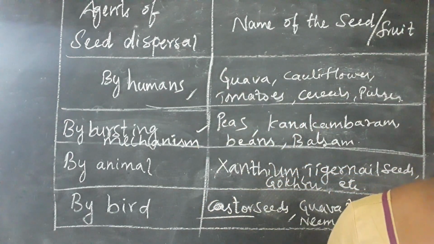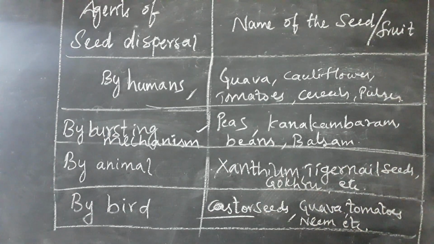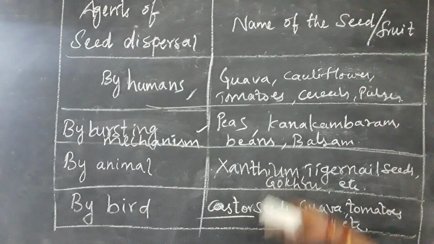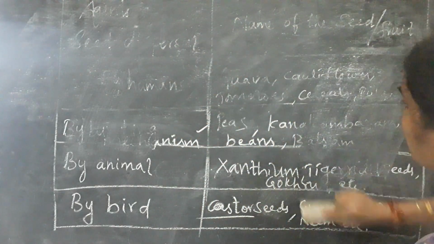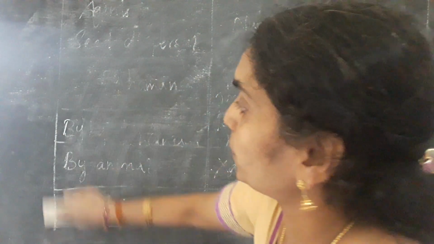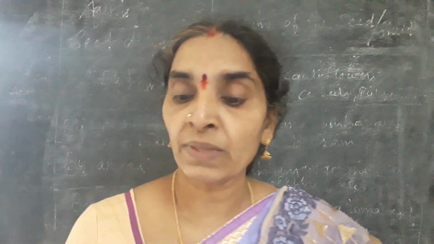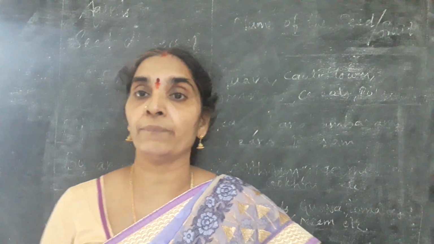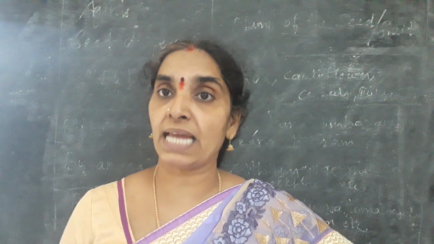When the seeds are in unfavorable and adverse atmospheric conditions, the seed coat protects them. The hard shell cannot be bitten by birds or animals, so it helps the seed protect itself from damage. The hard shell of the soap nut protects the seed from damage by animals or by human beings when they stamp over them.